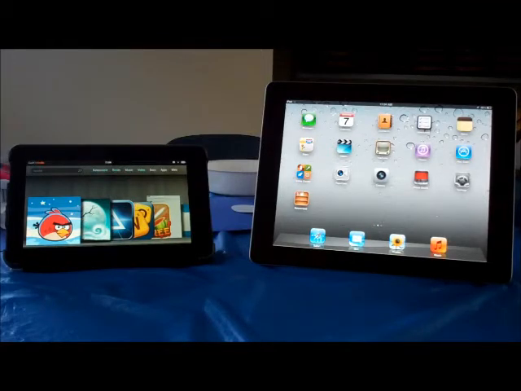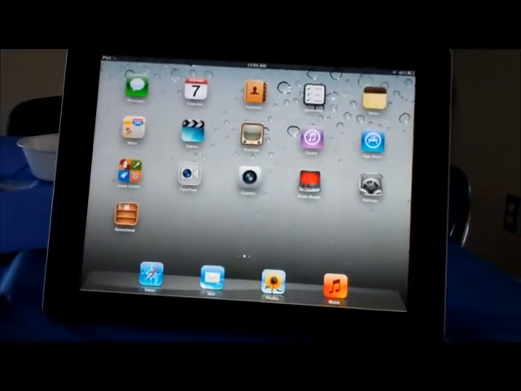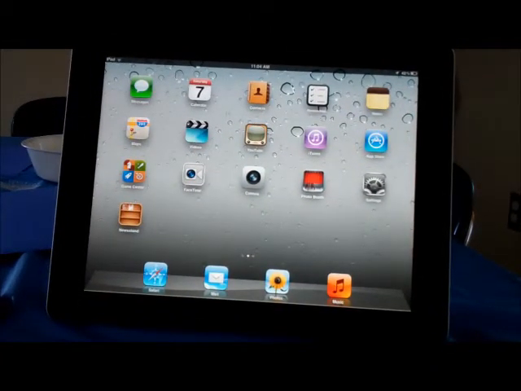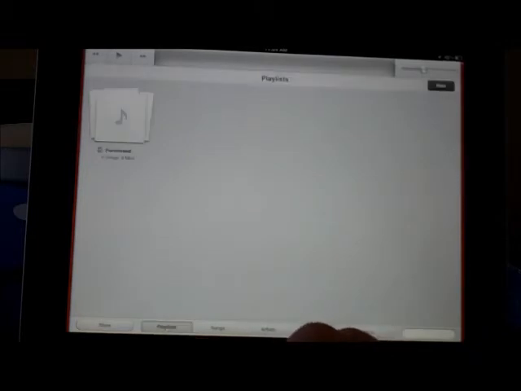Both products can support music, but they support it in their own different way. On the iPad, for example, they have their own app called Music. It's the nice orange app with the music tone in it. You click on it, and it brings you to a music screen. This music screen allows you to look at playlists, songs, artists, and you can view your purchases. This iPad has not purchased anything yet, so there's nothing on here.